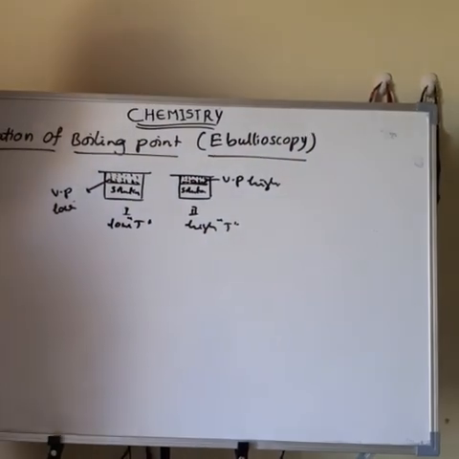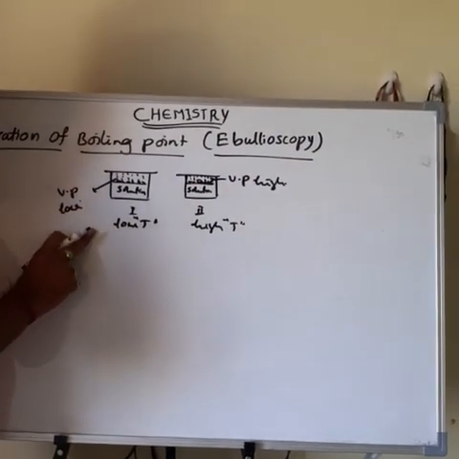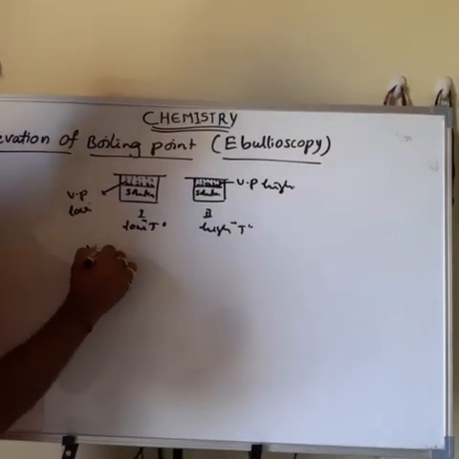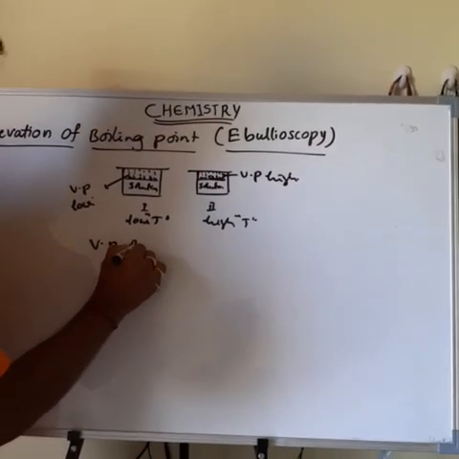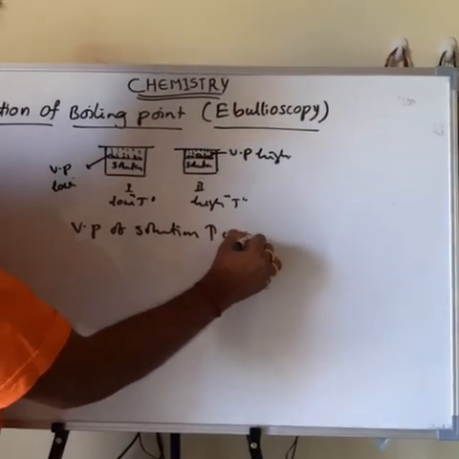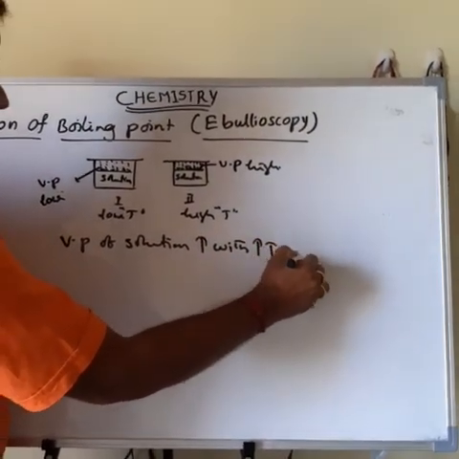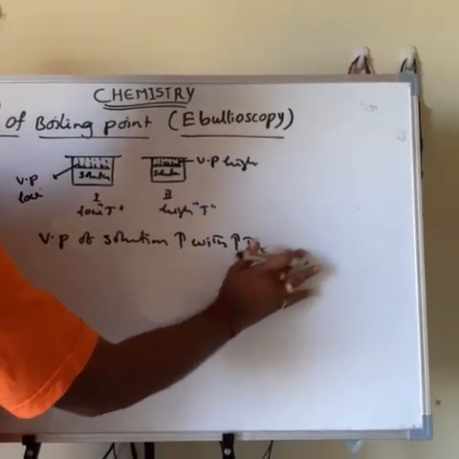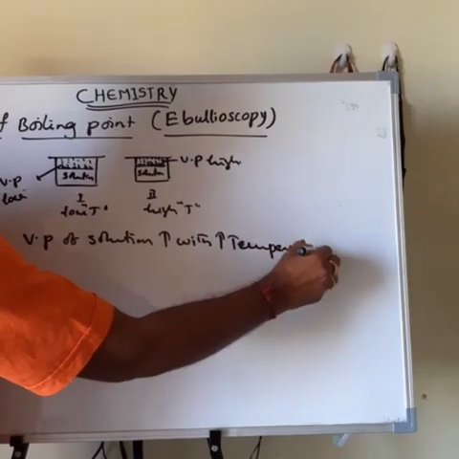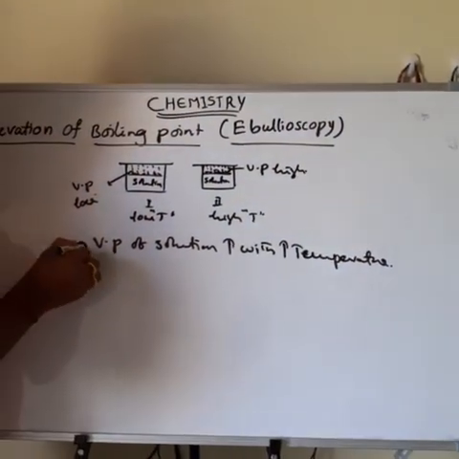That means the vapor pressure of the solution increases with increasing temperature. That is one of the important points.